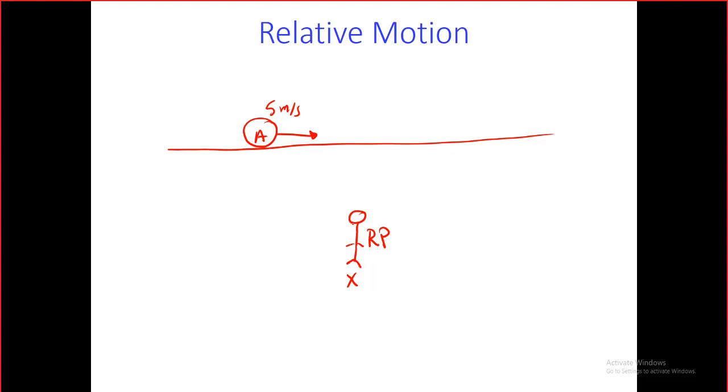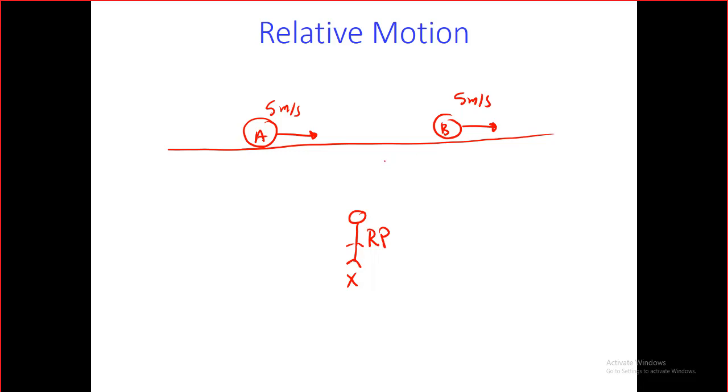I think it's easy. Nothing more than that. We have another car, B, moving in the same direction with 5 meters per second relative to the same person. Not relative to the other car. No. 5 meters per second is the speed that this person recorded. When he looked at B, he found it moving with 5 meters per second. This is the second step.